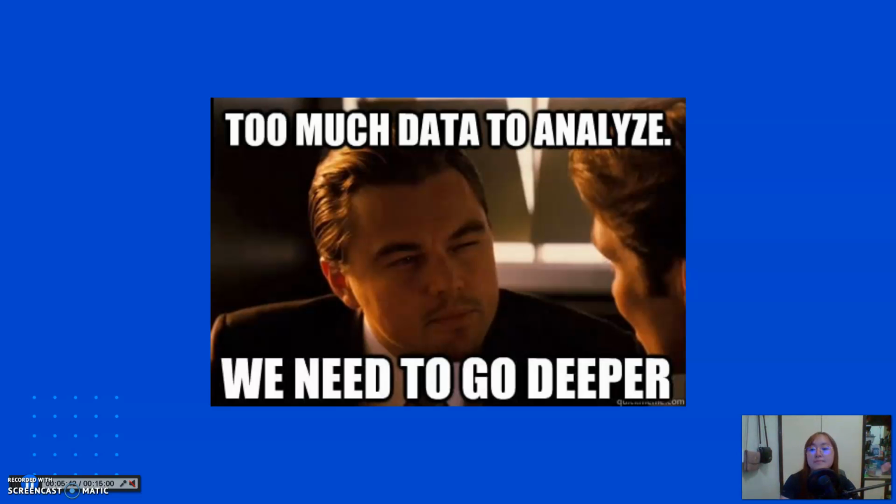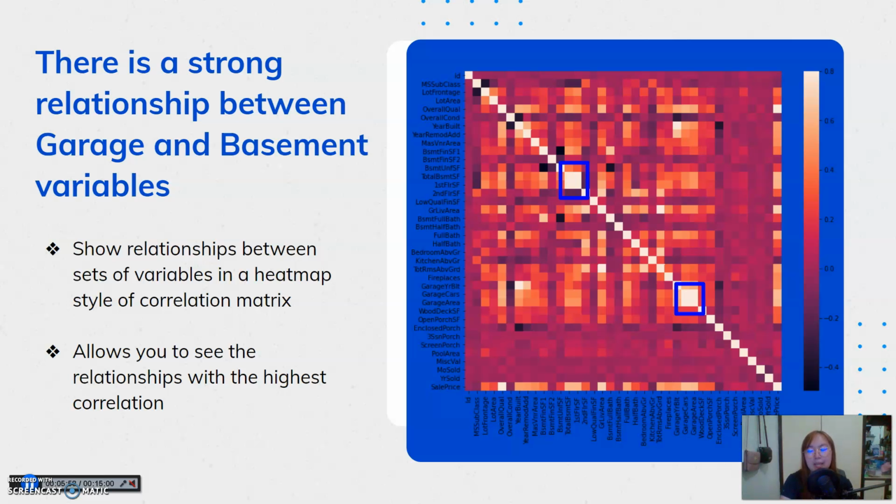Okay. So now we need to go deeper. The first two methods were a bit subjective and biased. So as data scientists, we want to generate data-driven conclusions. So now let's proceed with making a more objective analysis. Okay, so the best way to show the relations between sets of variables is a heat map of the correlation matrix.